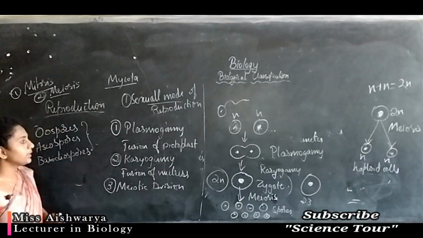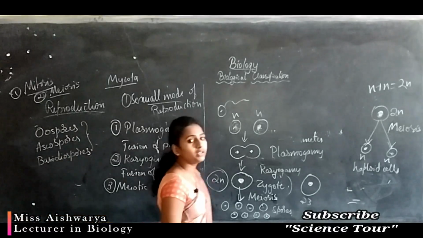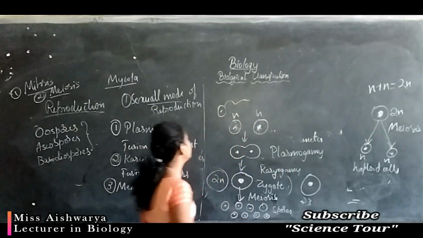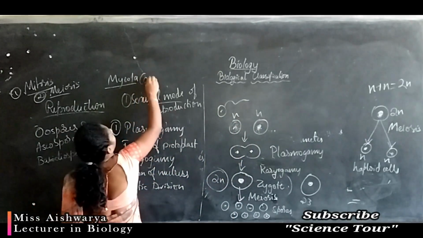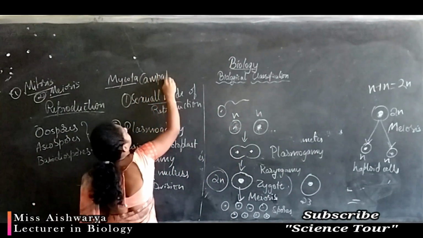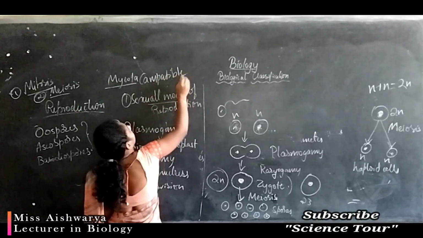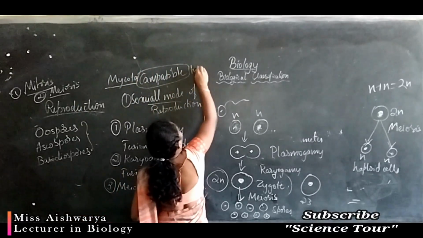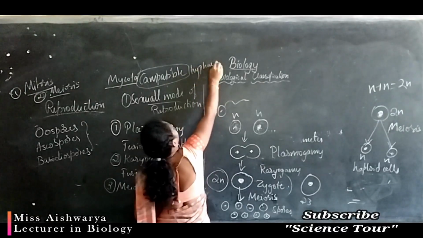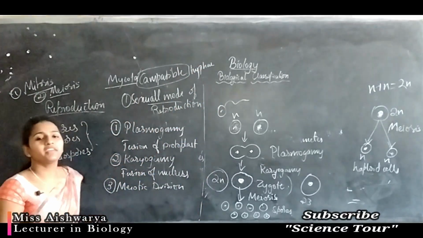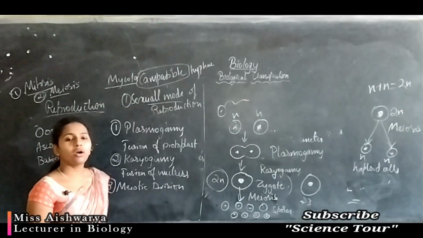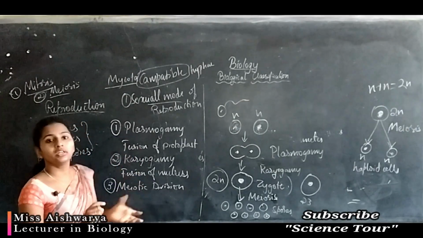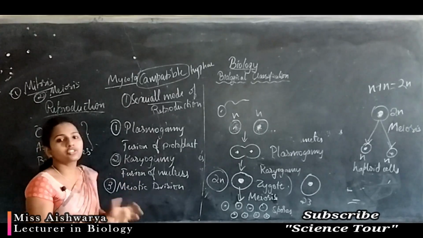Here the mating takes place between two compatible hyphae. Hyphae without compatibility will not fuse.